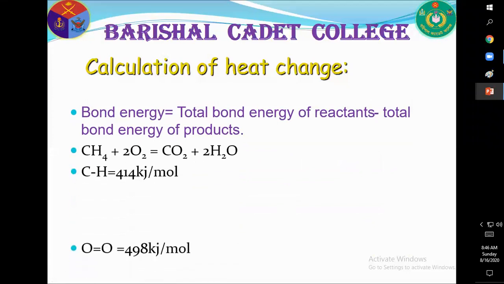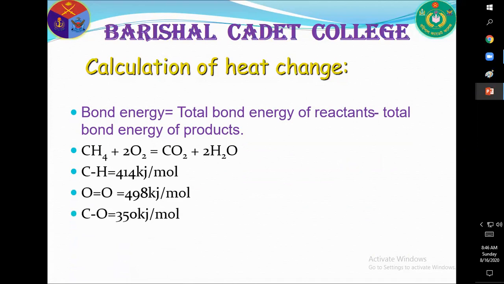Here, in case of the reaction of methane, methane reacts with 2 moles of oxygen, that means 1 mole of methane reacts with 2 moles of oxygen to form carbon dioxide and water. Here, the information is given: C-H 414 kilojoule per mole, O=O 498 kilojoule per mole, C-O 350 kilojoule per mole, and O-H 464 kilojoule per mole.